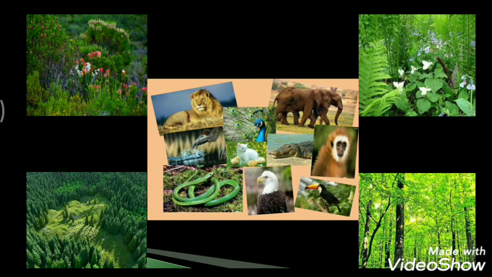And in the same way, animals provide us with milk, meat, hide and wool. Even insects such as bees provide honey and also act as agents of pollination. And birds like vultures and crows feed on dead livestock and thus play the role of decomposers also. So in this way, natural vegetation and wildlife help in keeping the environment clean and are very crucial for our existence on this earth.